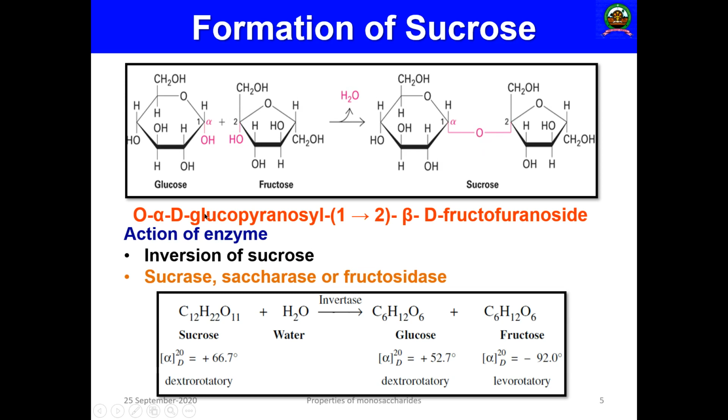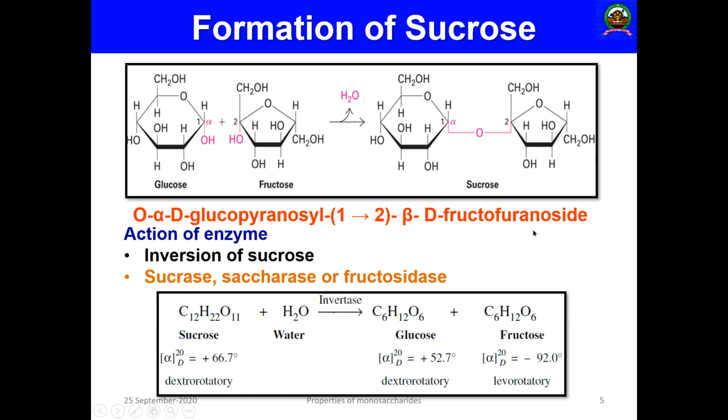Otherwise it is known as alpha D glucopyranosyl, so this is glucopyranoside, and 1,2 beta D fructofuranoside. Beta D fructofuranoside.